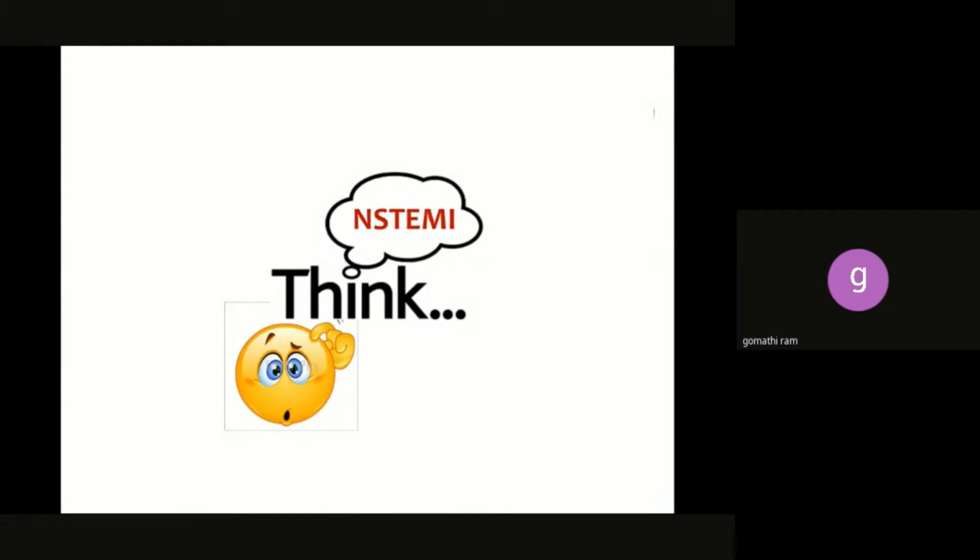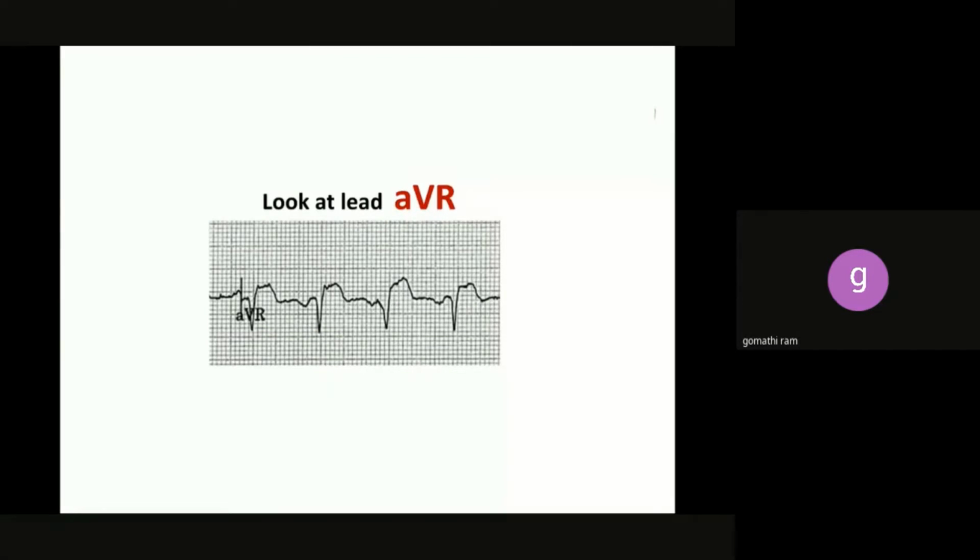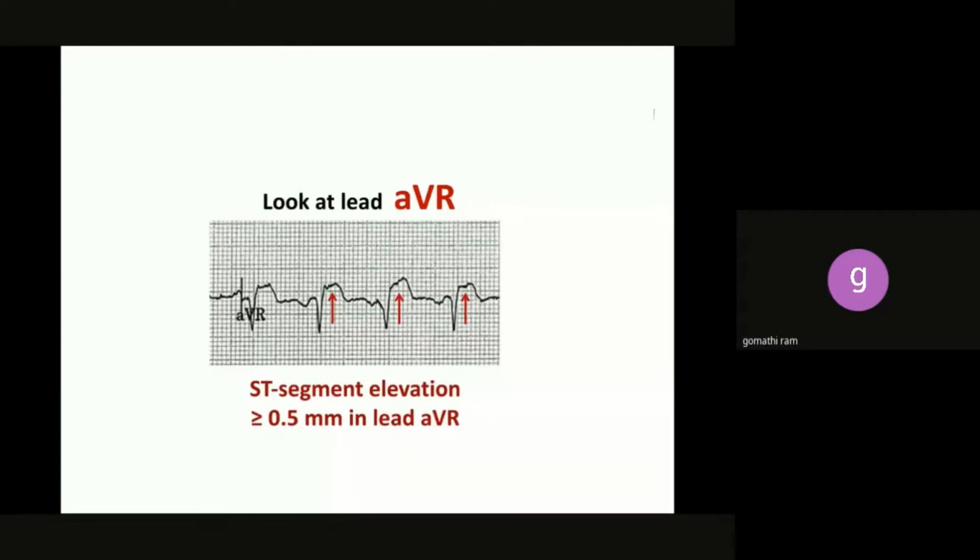So whenever you see an ECG and you think the patient is having NSTEMI, ST depression, T inversion in a number of leads, your eyes must go to look at AVR. And if you see an ST segment elevation of 0.5 millimeters or more in lead AVR, it indicates left main coronary artery disease, which requires to be immediately attended to, admitted, and even undergo an emergency angiogram. It is a life-threatening condition. So do not neglect looking into AVR, especially if the patient is having an ECG that looks like NSTEMI.